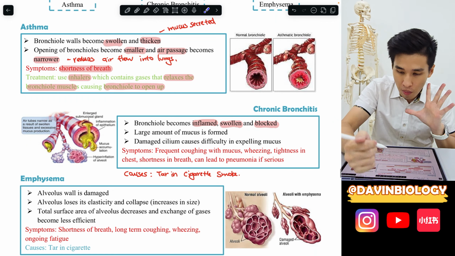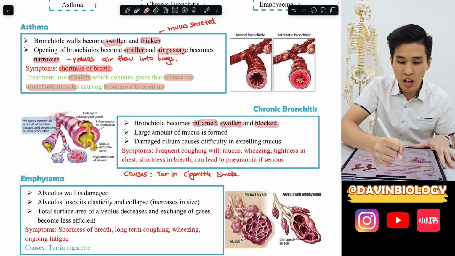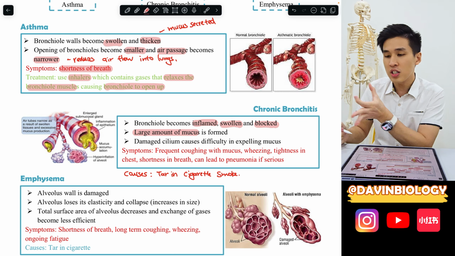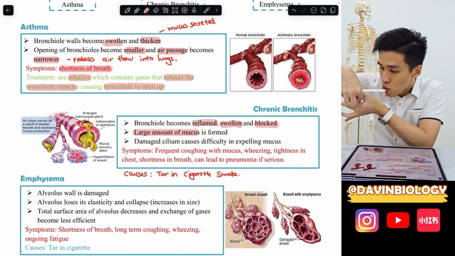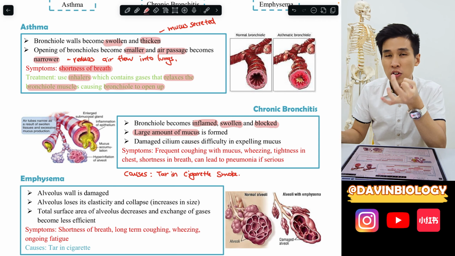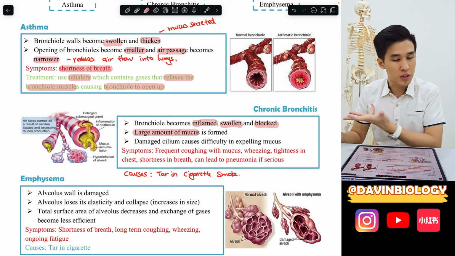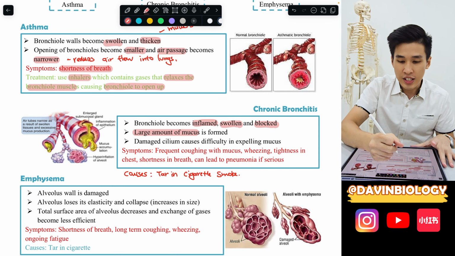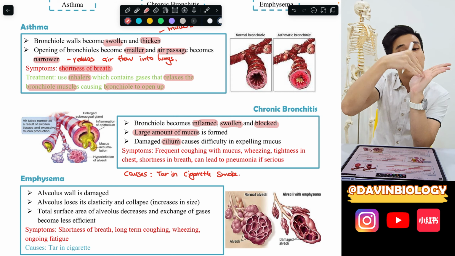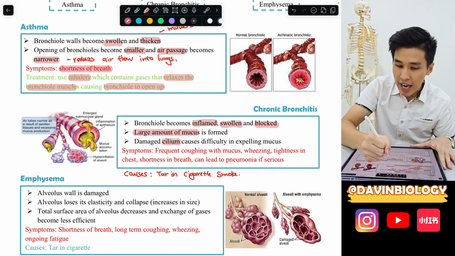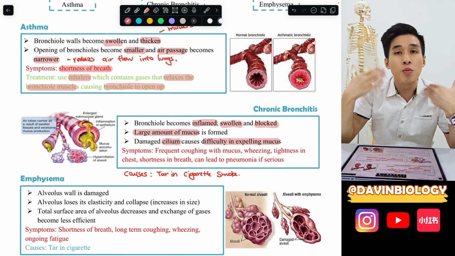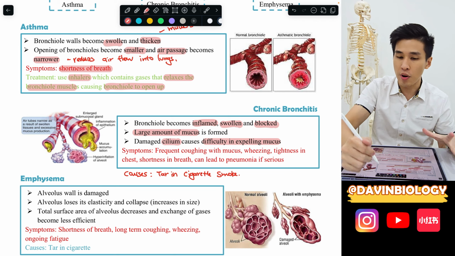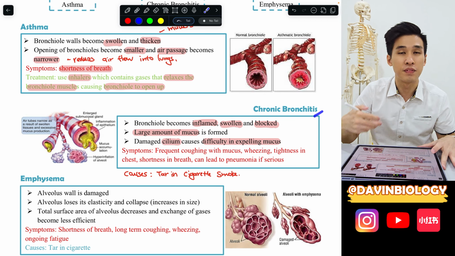For bronchitis, usually a very large amount of mucus is formed. So it's not just that your airway is swollen, but also blocked by mucus. This causes even more difficulty in breathing. Also, since your bronchial is damaged, the cilia, the hairs on the surface of your bronchial, cannot expel the mucus or sweep it out. That's why air cannot go into your lungs. So bronchitis is usually more damaging and more severe.